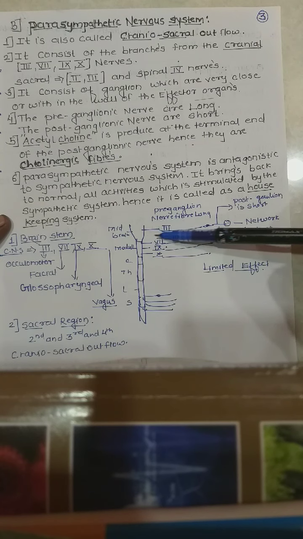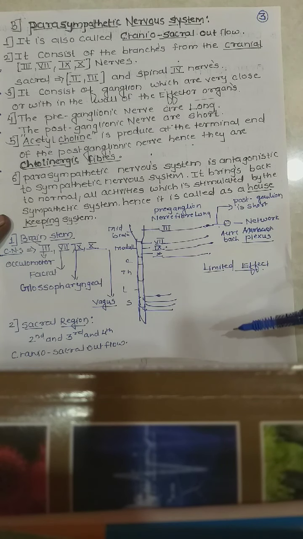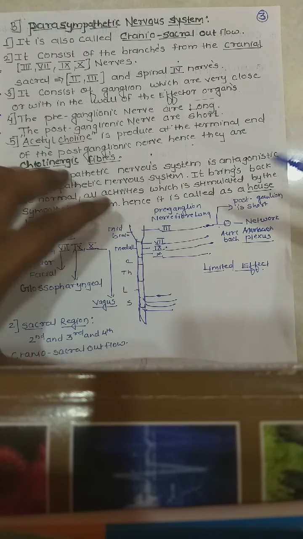The preganglionic nerve fiber is longer in the parasympathetic. As you are seeing, these fibers which are coming out are longer preganglionic fibers, and the postganglionic ones are very close to the effector organs, in the wall of that particular organ. So they are also called a network or plexus. They show a very limited effect. As you know, the sympathetic nervous system is widely spread, and the parasympathetic is limitedly spread.